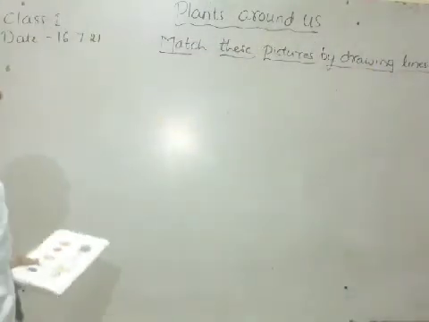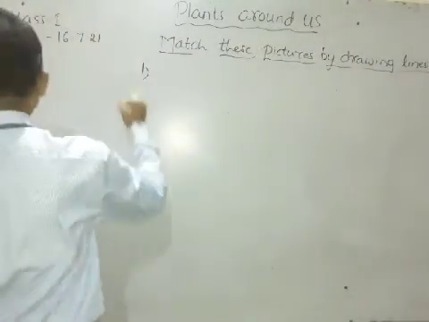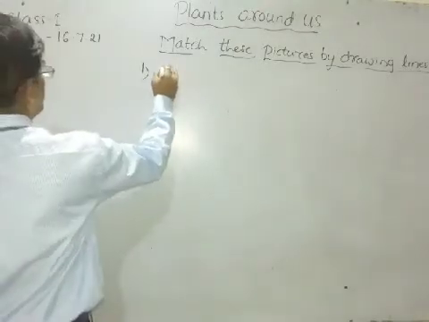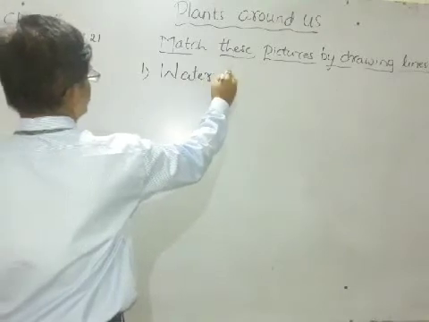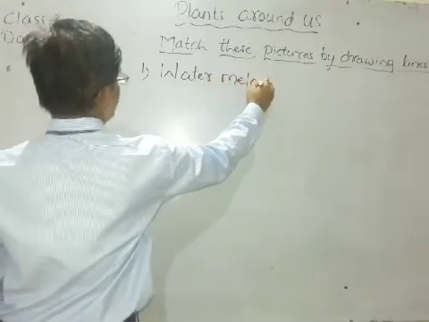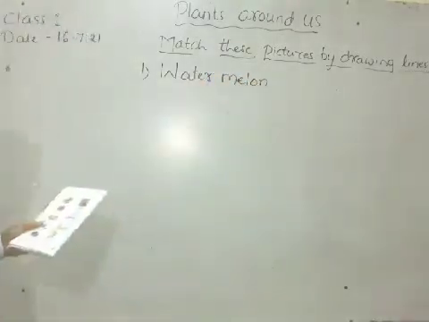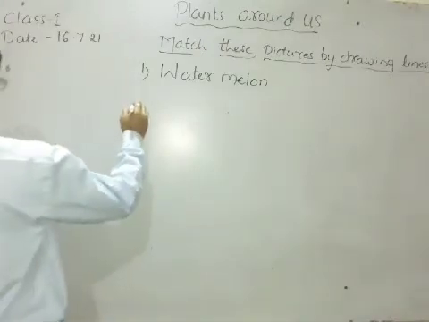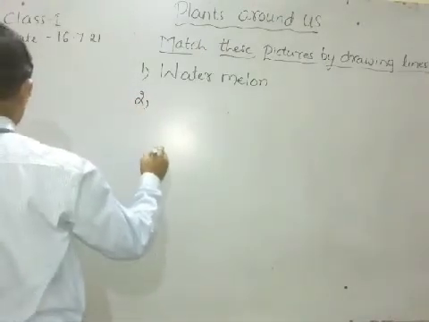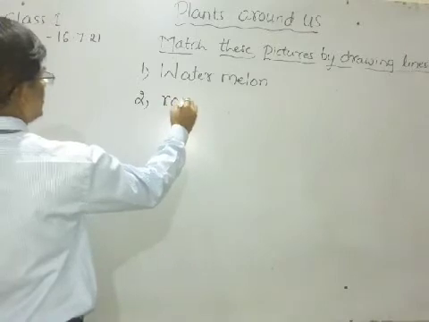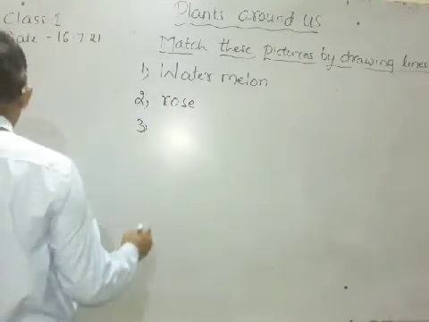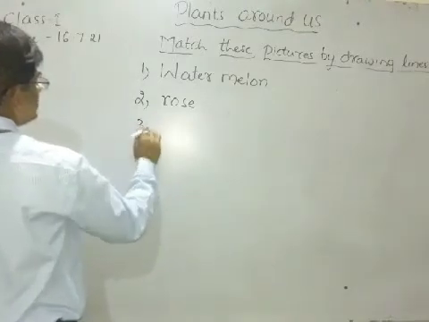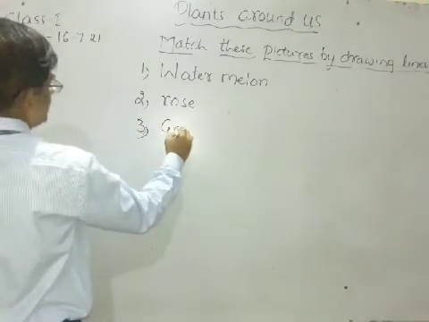This is the question. First one is watermelon. Second one is rose, R-O-S-E. Third one, groundnut, G-R-O-U-N-D-N-U-T.